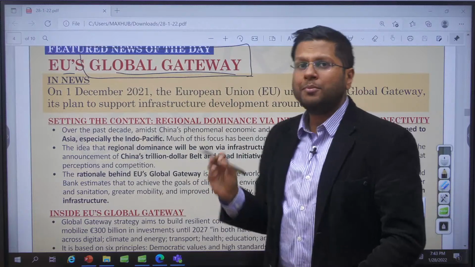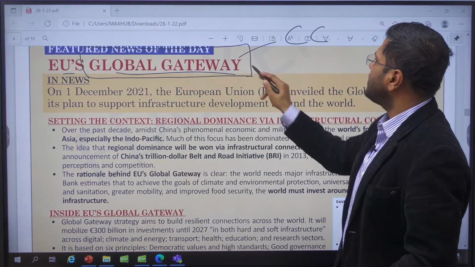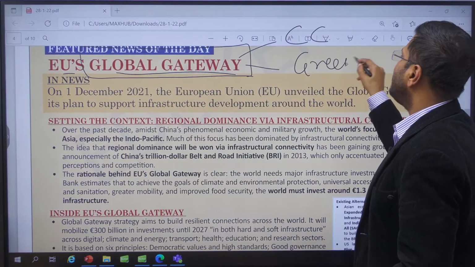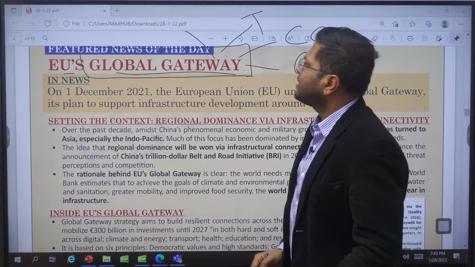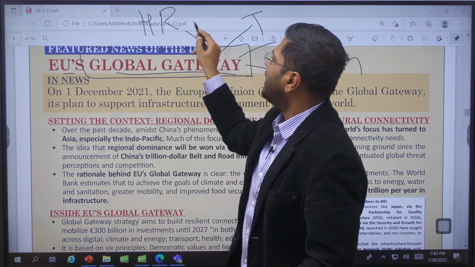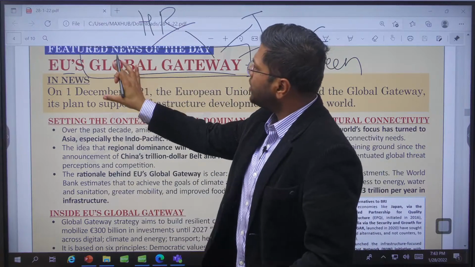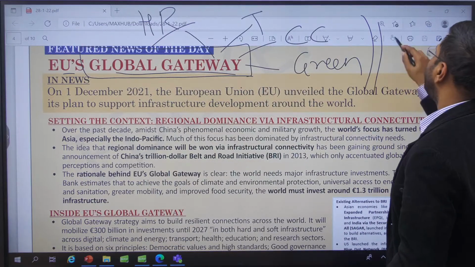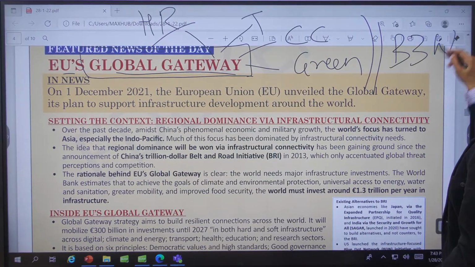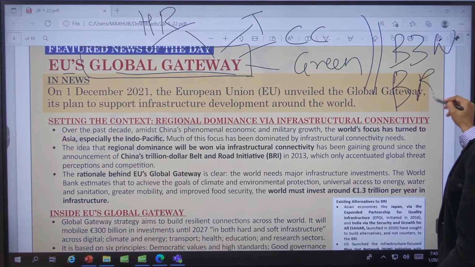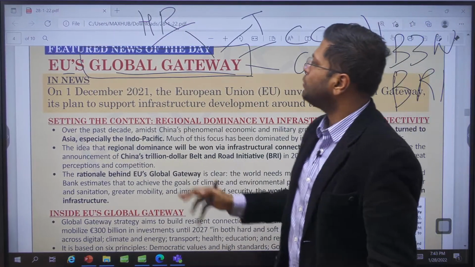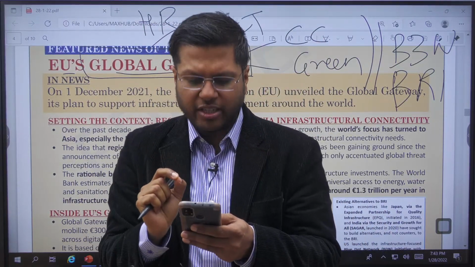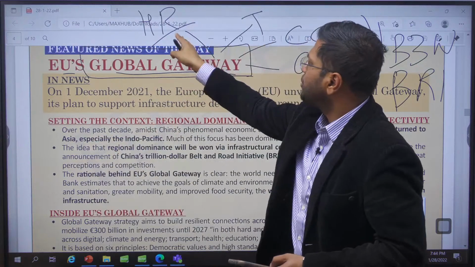It will have certain minimum standards for ensuring that climate change targets are adhered to, that there is green capacity development, that there is transparency in funding, and that human rights are well conserved and reserved. So this is a holistic project in its own way. If we compare this with other projects, for example, Build Back Better World, and then China's BRI and other projects, what is their declaration? So when the question was 5 advantages of having an inclusive infrastructure regime in the world, these could be the points.